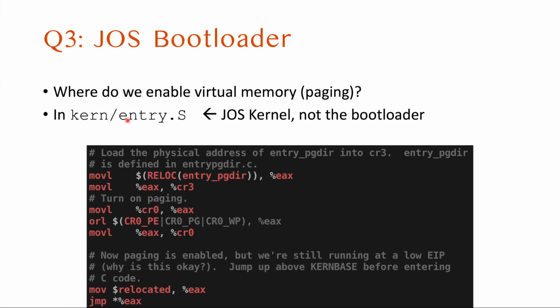In the assembly code, we see it turning on paging: getting the CR3 value into EAX, then enabling paging and write protect, setting those flags, and putting it back into CR0. After running this instruction, paging will be enabled. So in short, enabling virtual memory paging is the job of the JOS kernel, not the JOS bootloader.